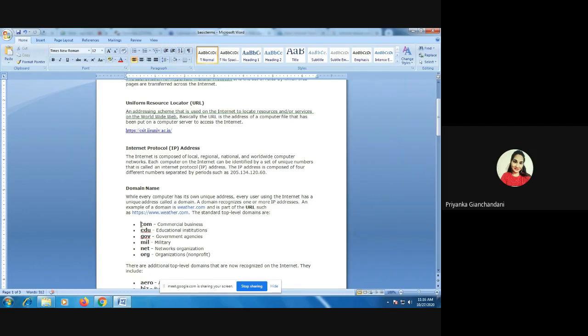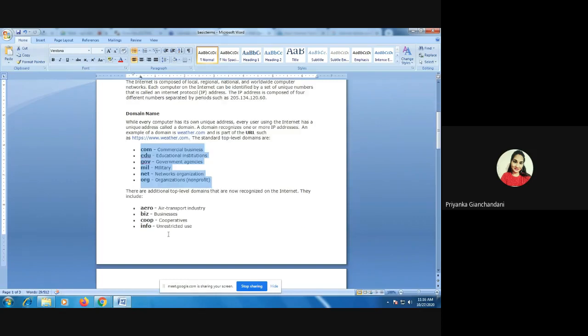If you're talking about any commercial site, it's going to have com. If it's an educational site, it will have edu. If it's a government agency, it will have gov. Military based sites will have MIL, networks will have NET, and organizations will have ORG. So these are the domain names which any particular website can have. Now these domain names we have to purchase, right? So depending upon the kind of website that we have created, accordingly we can place that particular website on a particular domain, right?